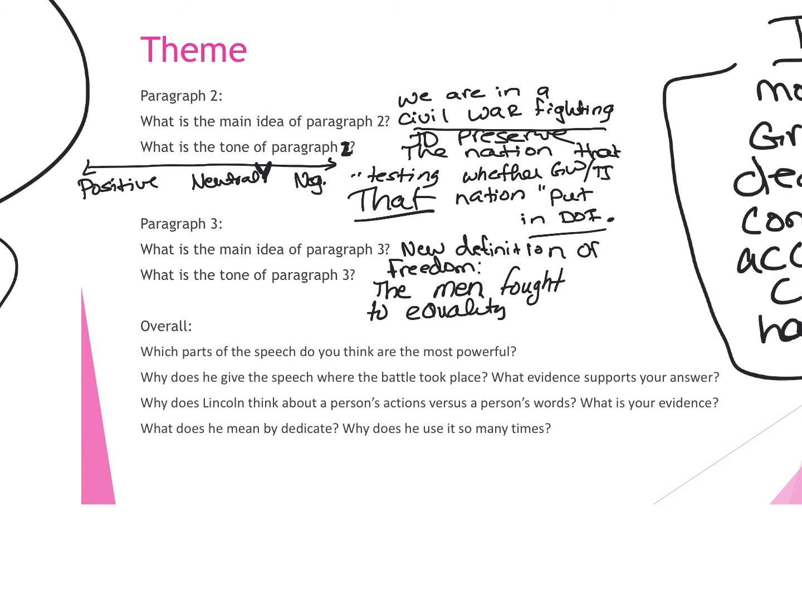Which parts of the speech do you think are the most powerful? The third paragraph. Okay, why do you think the third paragraph? It basically talks about how some of the men died on the land and they're respecting their honor. And also giving freedom to all men as opposed to the other race. That's a very good explanation.